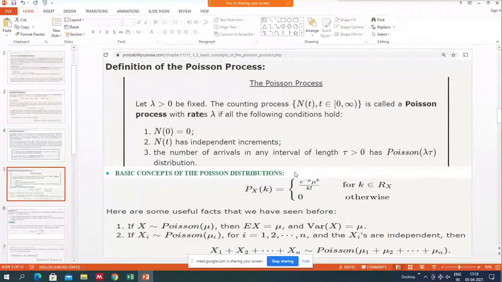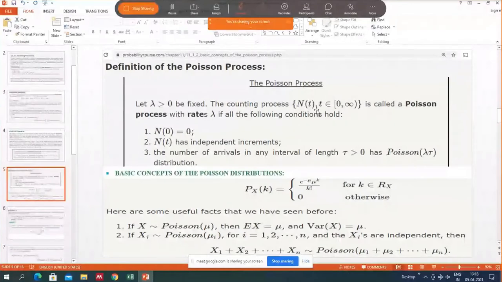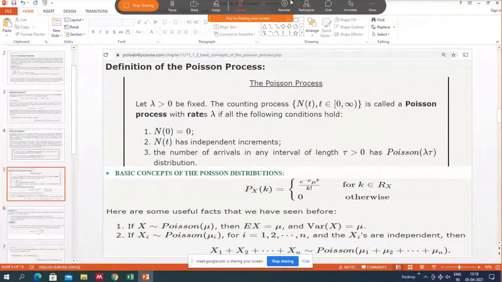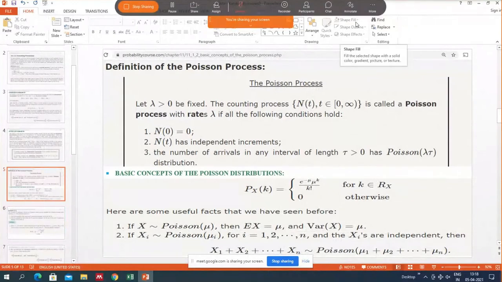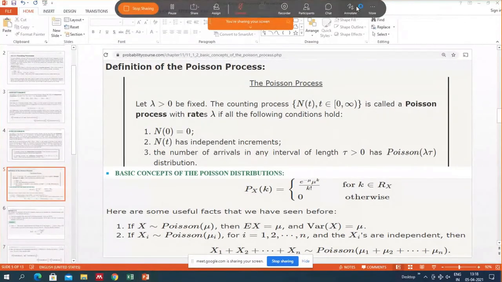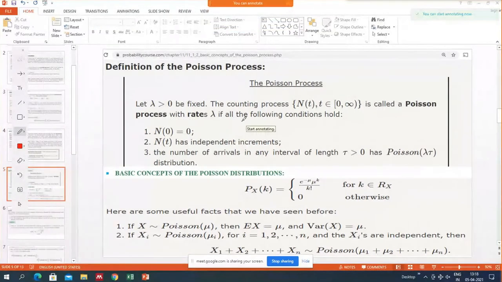Then we come to the Poisson process. For the Poisson distribution, you know that it's a discrete kind of distribution. So now we talk about the Poisson process. The definition of Poisson process is this one.